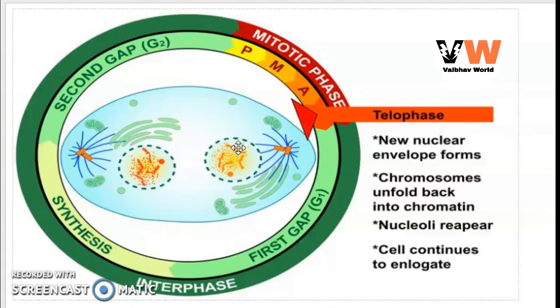So what is the significance of mitosis? Mitosis is the process of formation of two daughter cells which are identical to the mother cell, and hence it results in two daughter cells with a similar genetic constitution as that of the mother cell, and a linear heredity establishment.